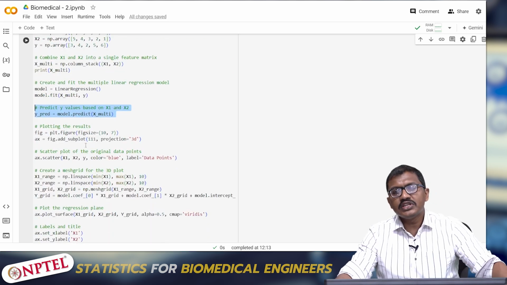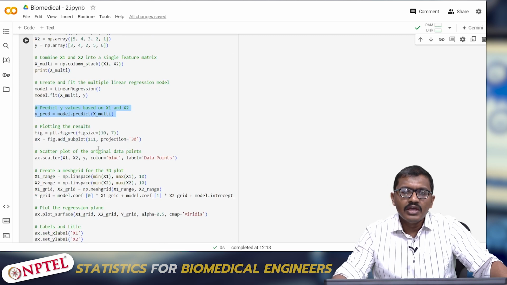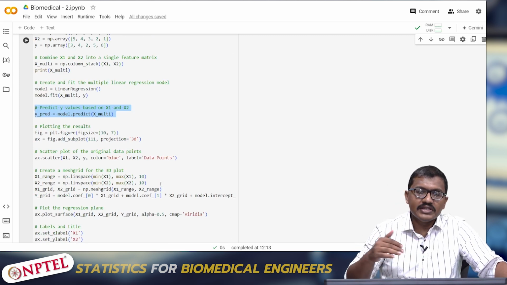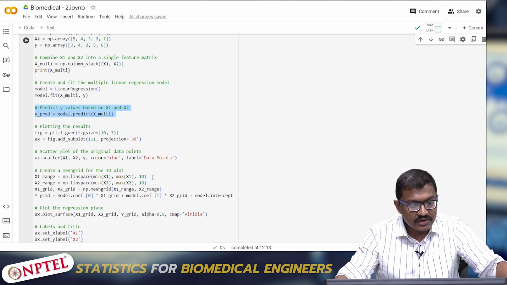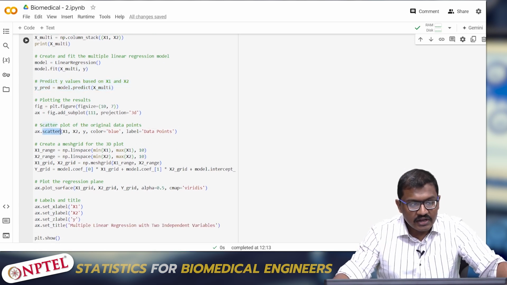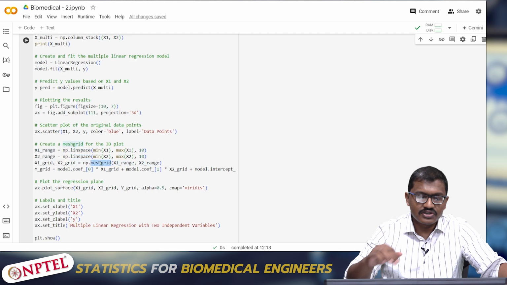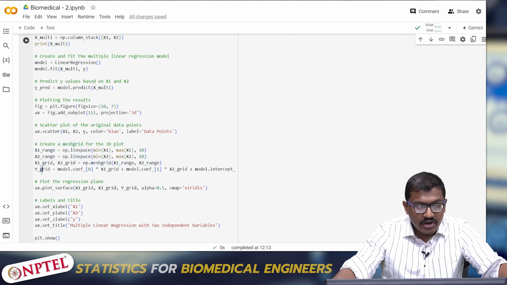Since it involves multiple linear regression, I'm using a 3D plot where you can see the hyperplane separating the variables, which will be a 3D plane. So again, I'm plotting all the values of x1, x2, and y, and I'm creating a mesh grid for the 3D plot. I'm calling linspace to show a continuous set of values between min of x1 and max of x1, min of x2 and max of x2, and I'm calling meshgrid, and I'm putting a range. All this will create a mesh of grids,